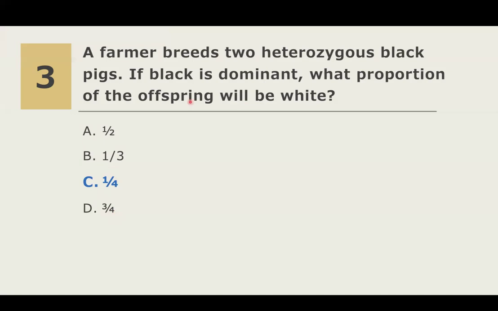So black is dominant, and of course, the alternative phenotype is white. Remember, when we are crossing two heterozygous genotypes, that is the monohybrid cross. What we are looking for here is the phenotypic ratio, pertaining to the phenotypes, the black and white. The resulting phenotypic ratio produced from a monohybrid cross is 3 is to 1, or 75% is to 25%, or 3/4 is to 1/4. 3/4 for the dominant black and 1/4 for the recessive phenotype, which is white.